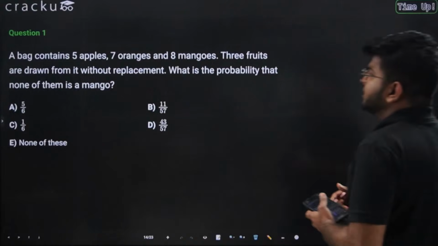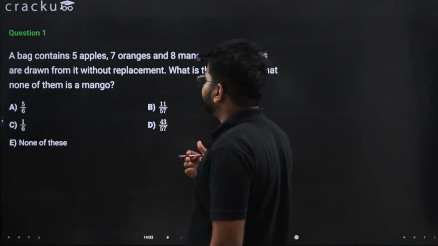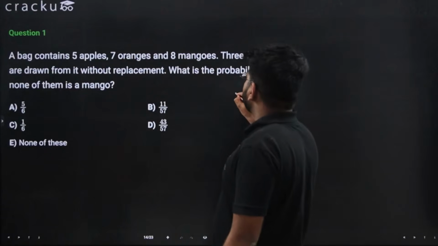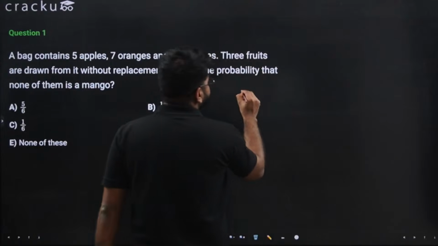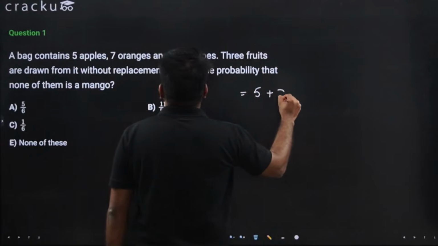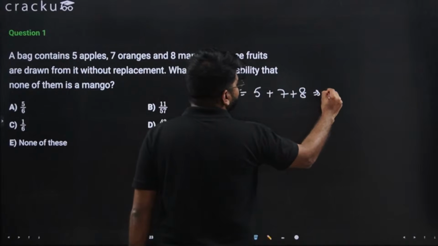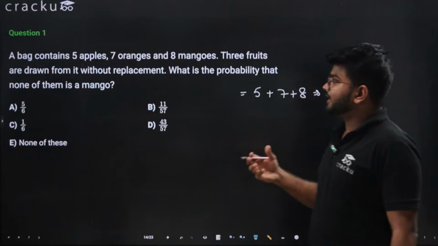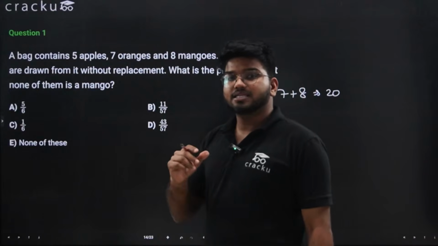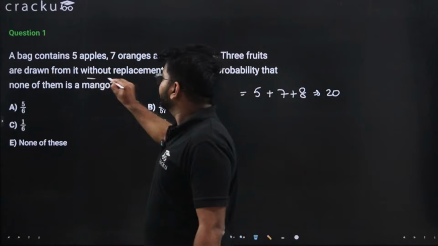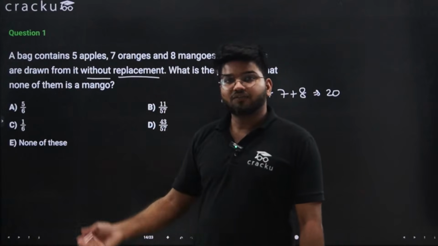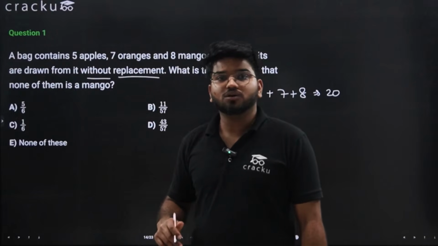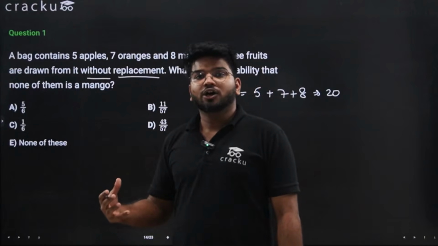So we have a bag that contains 5 apples, 7 oranges and 8 mangoes. In total we have 5 plus 7 plus 8, so 20 fruits. Now 3 fruits are drawn from it without replacement. Remember that this word is very important. Without replacement means after every fruit you take out, the number of fruits left will be 1 less.